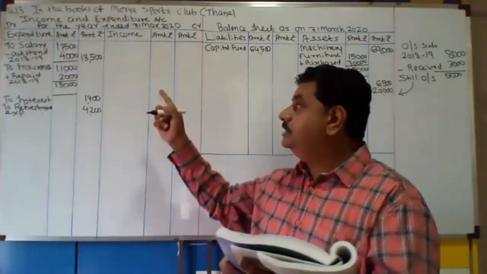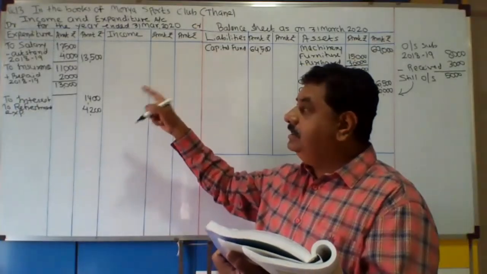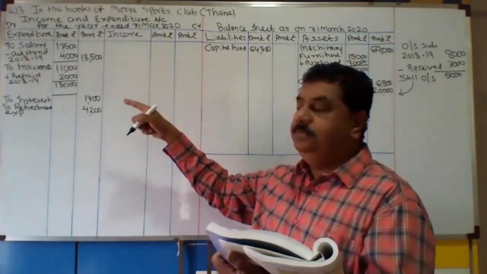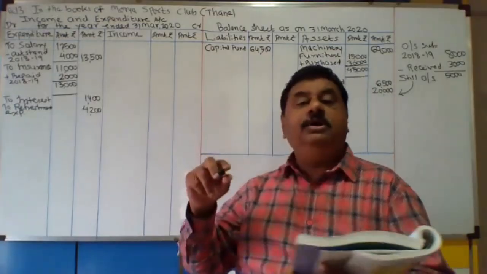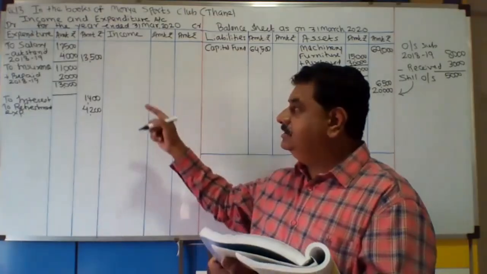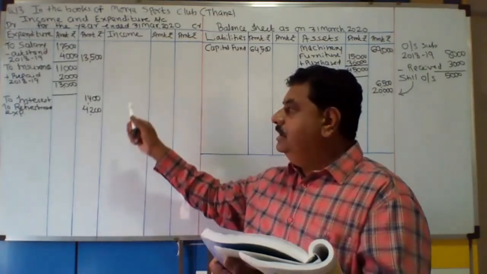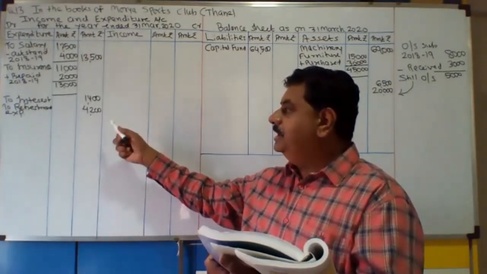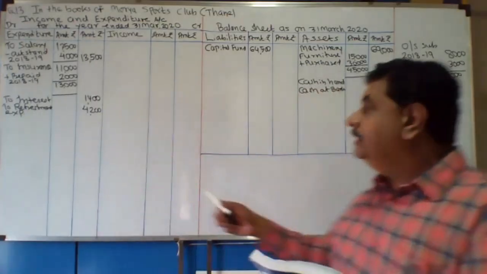Insurance is recorded on the expenditure side and in that we add last year's prepaid, the advance paid last year for the current year, but it is still recorded in the inner column. Then interest paid and refreshment expenses are recorded.